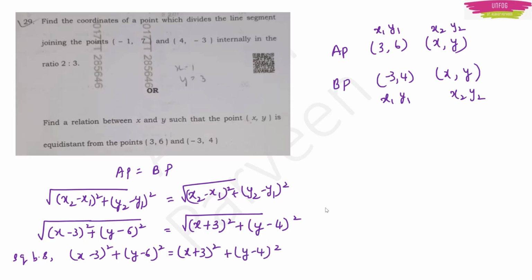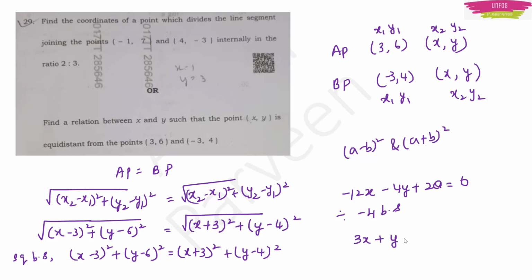If you go on doing this simplification, that is, if you apply the a minus b whole square and a plus b whole square formulas wherever needed, and then you expand, after expanding you will get this equation: minus 12x minus 4y plus 20 is equal to 0. Then you have to divide by minus 4 both sides, so that you will get this equation, 3x plus y is equal to 5. So this is the relation between x and y.